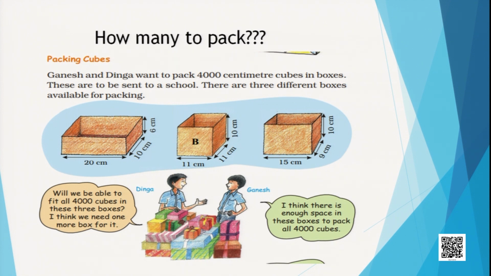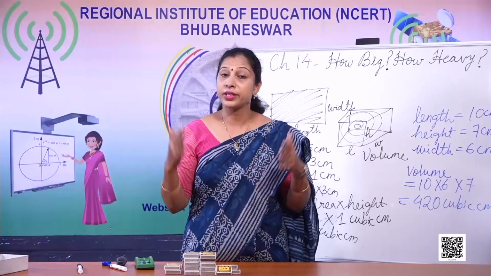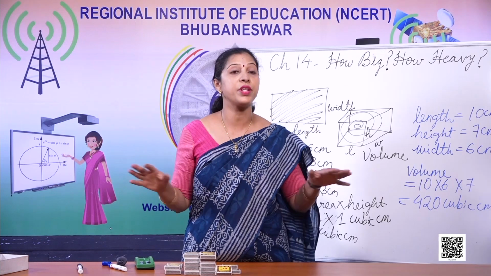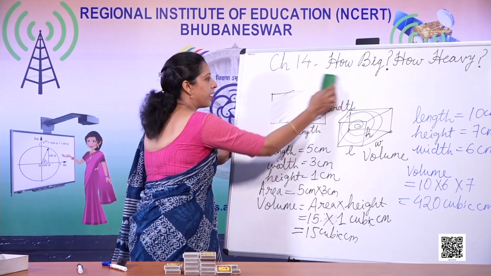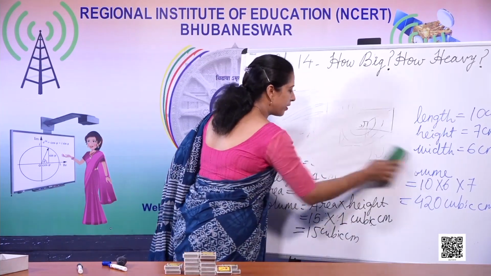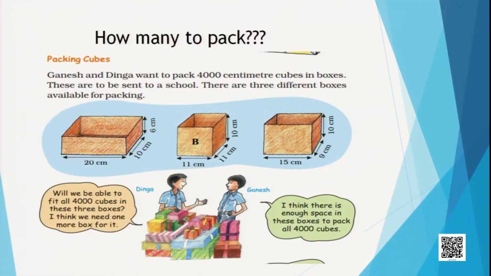Should they pack everything? Then they should find out, or should they calculate and find out whether 3 boxes are enough or not? So let's solve their mystery, whether the boxes are enough or not. Otherwise they have to pack everything and take it out, or if it is not enough, they have to order 1 more box to pack.